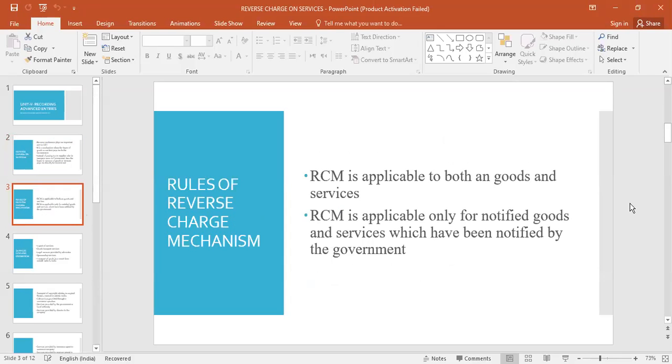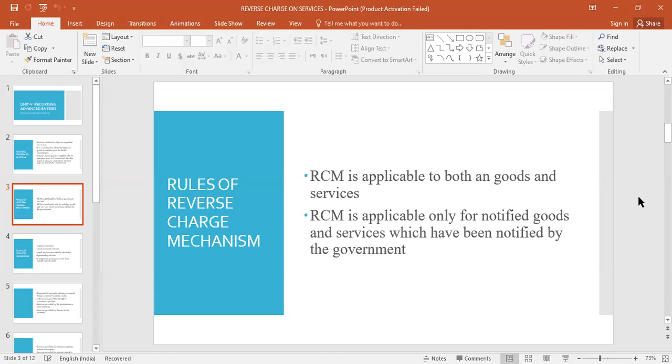Next. Now RCM, reverse charge mechanism, is applicable to both goods and services. And that reverse charge mechanism is applied only for specified goods and services which have been notified in the circular by the central government.